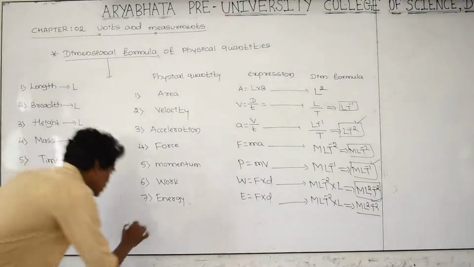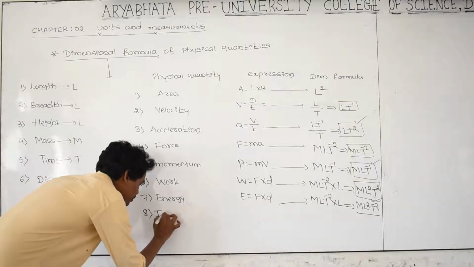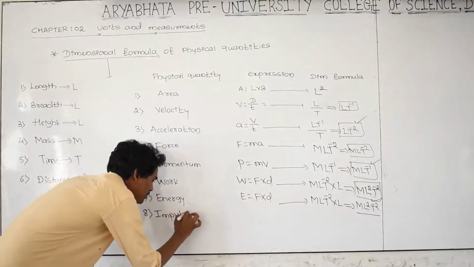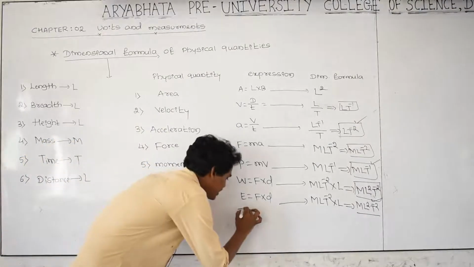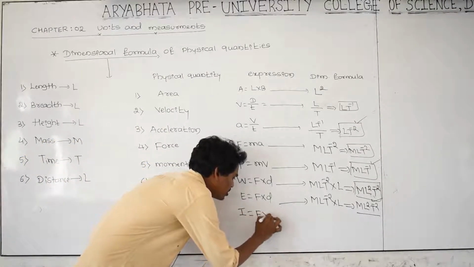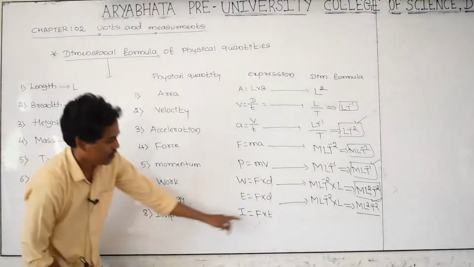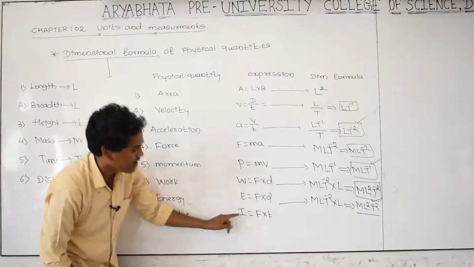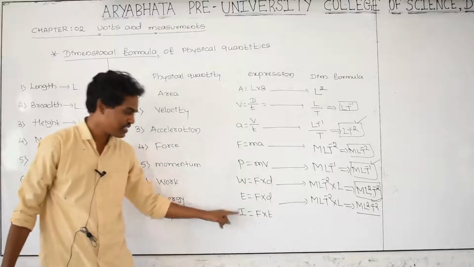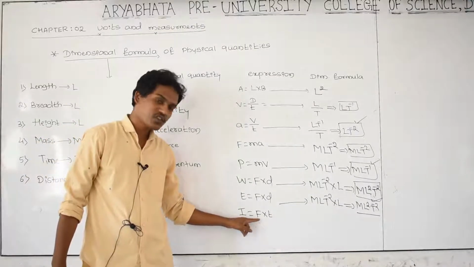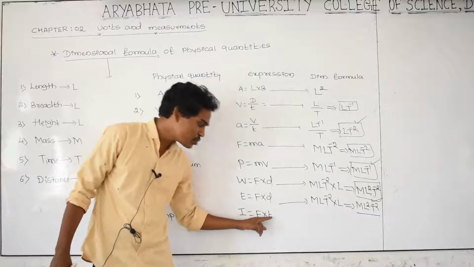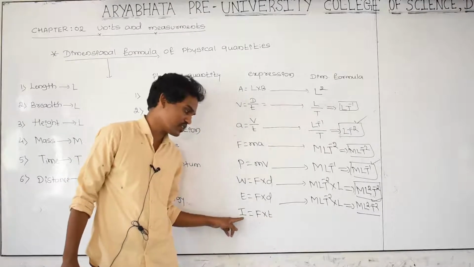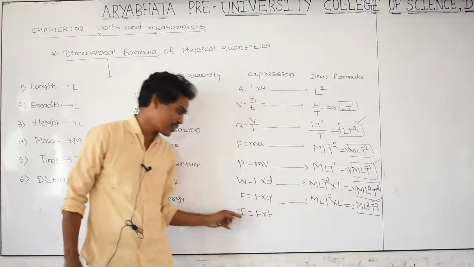And next, impulse. What is the formula for impulse? Impulse is indicated as I. I is equal to force into time. Force acting on the body for a short interval of time is called an impulsive force. The product of force and time is called impulse.